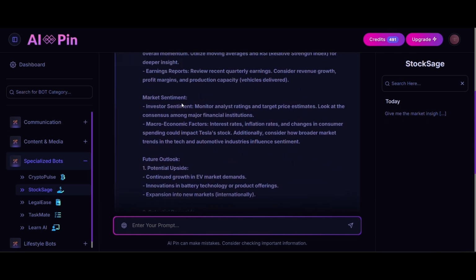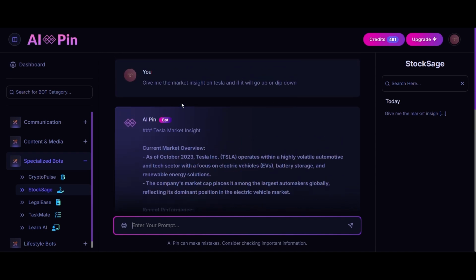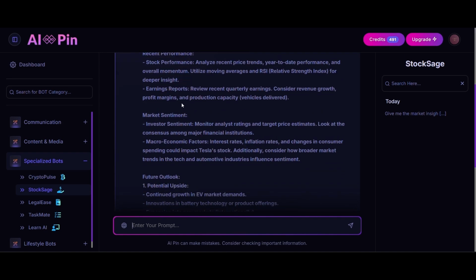It gives you a whole deep understanding of what's going to happen to Tesla. It gives you an insight of Tesla and everything that you need to know within that stock that you asked a question about. So if you guys have any help with stocks or want to know more things about stocks, come to this AI bot.